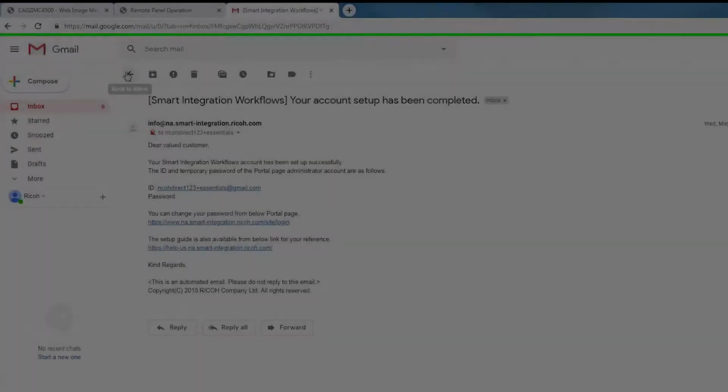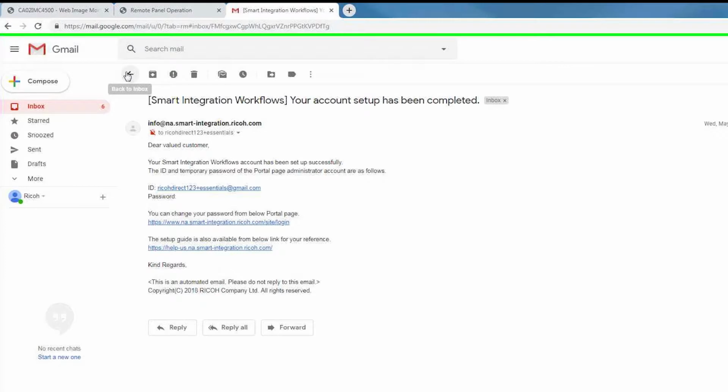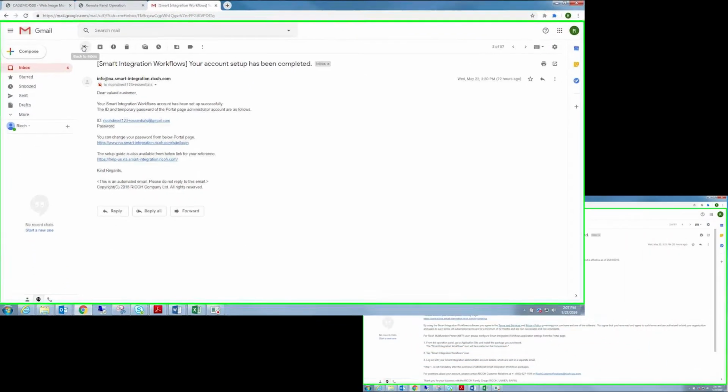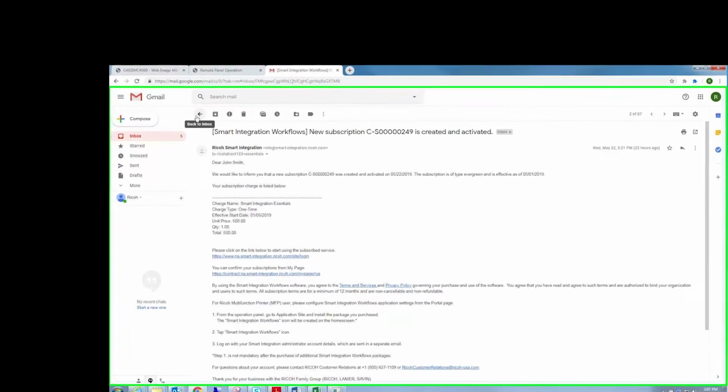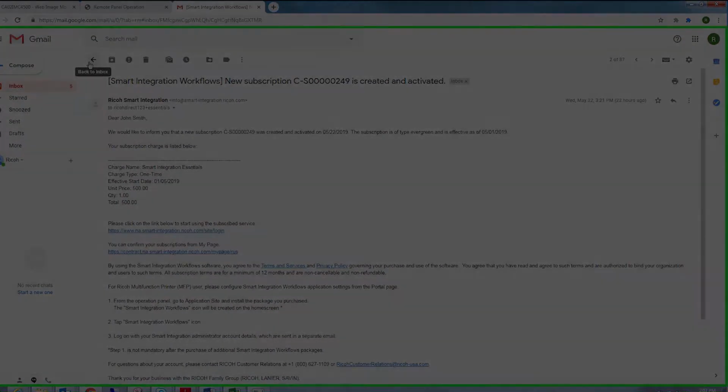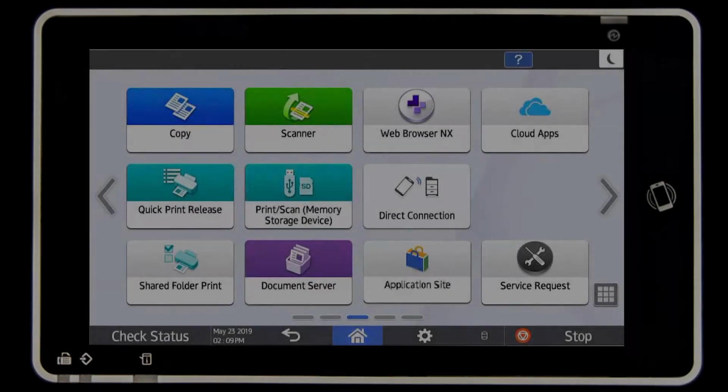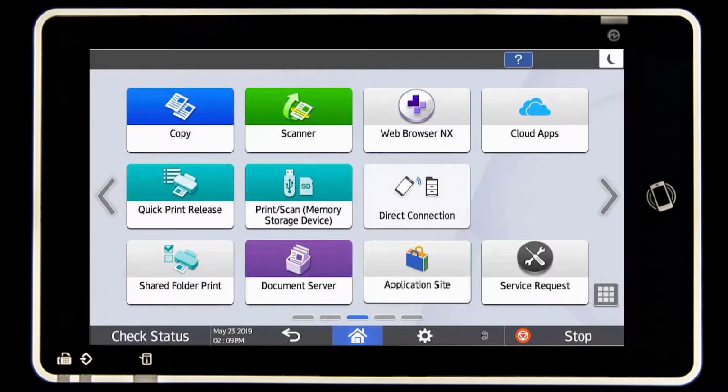When a subscription for Smart Integration Essentials is created for a customer, the customer administrator will receive two emails: account creation with SI account credentials, email address, and initial password. Customer administrator goes to the Ricoh MFP and performs the following.